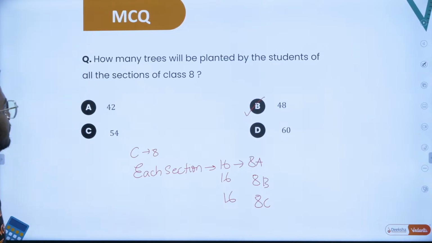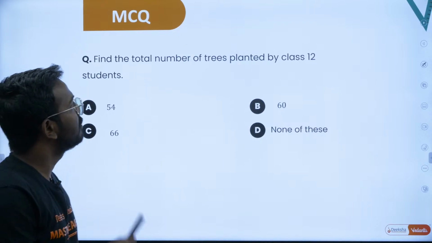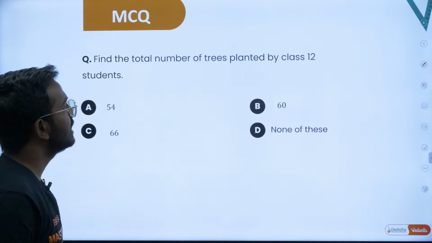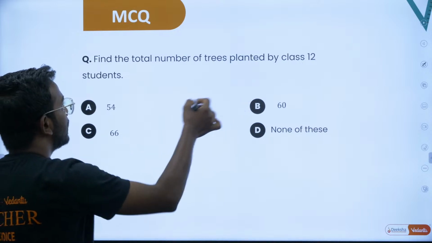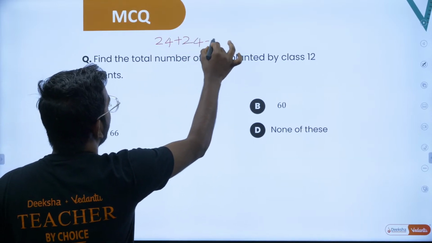Let's take up the next question. Find the total number of trees planted by class 12 students. Again, it is very simple. Class 12 students, each section plants 24, so 24 plus 24 plus 24.